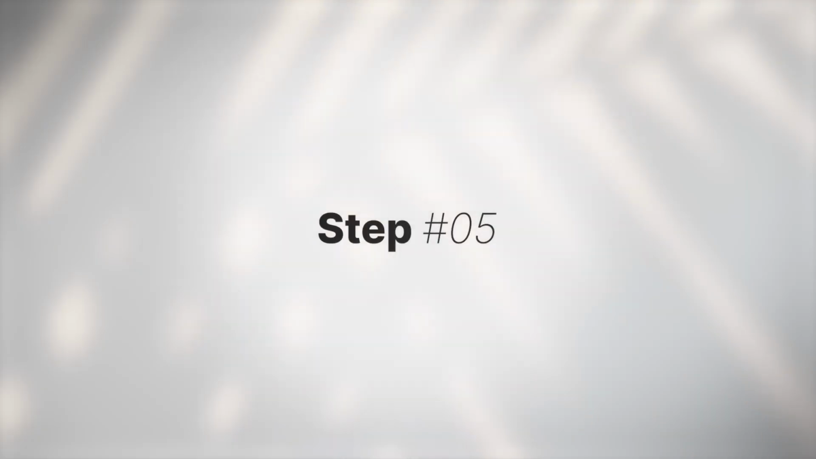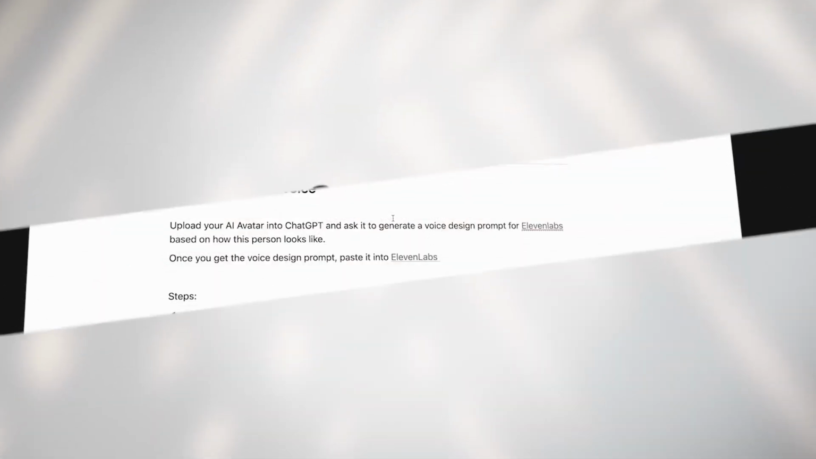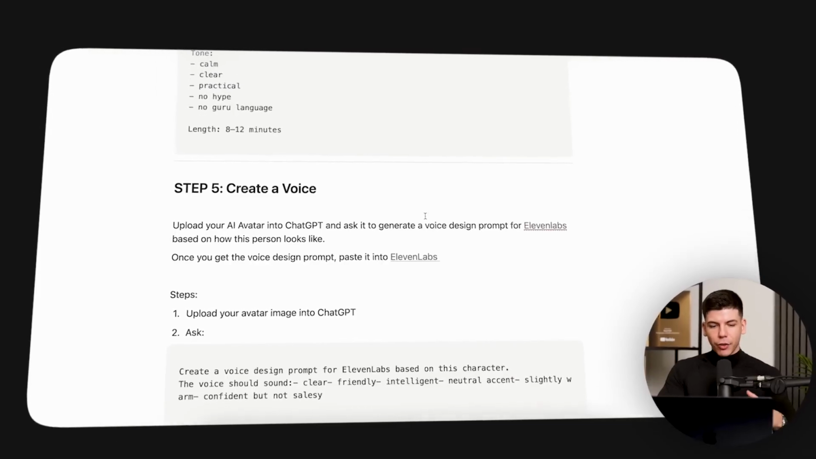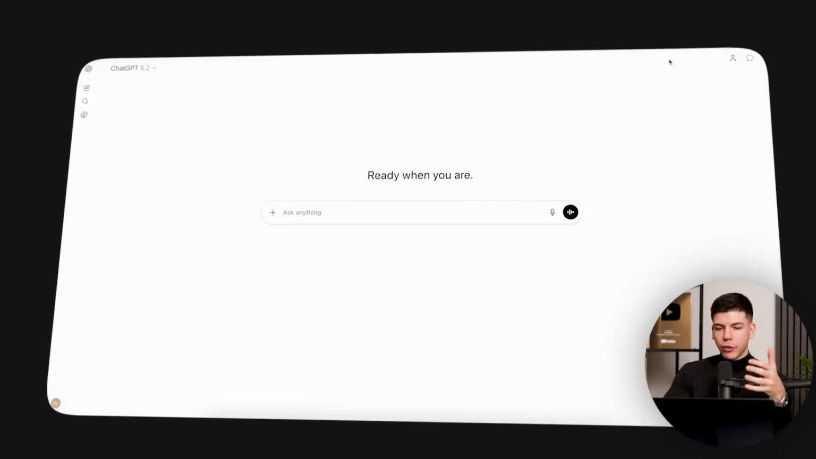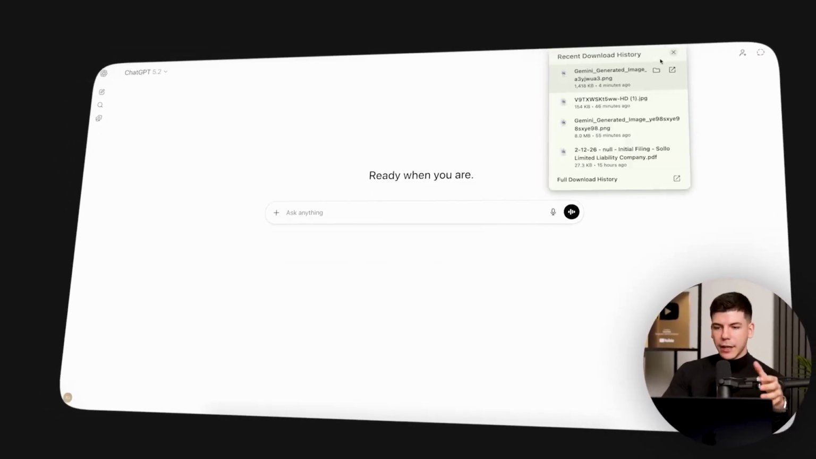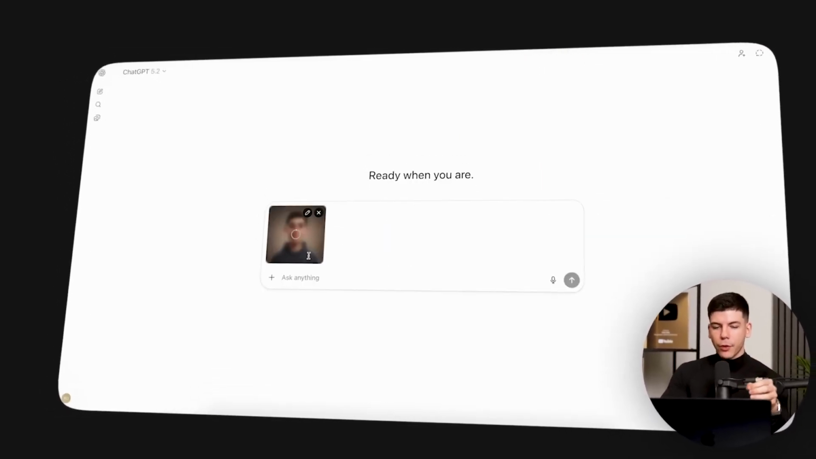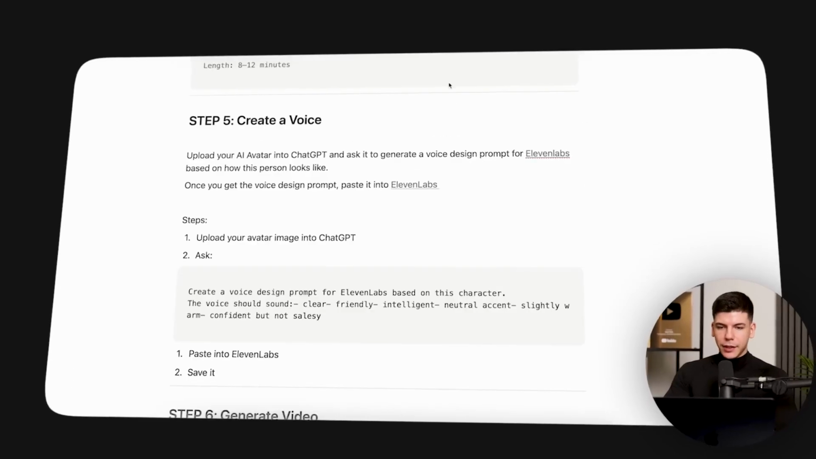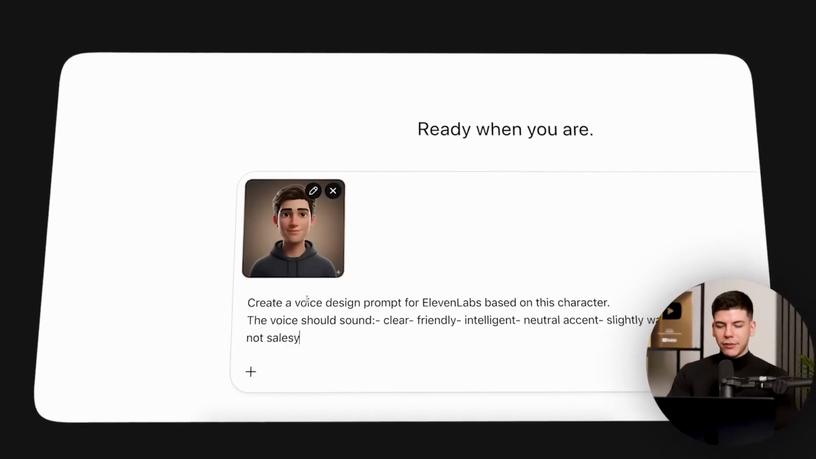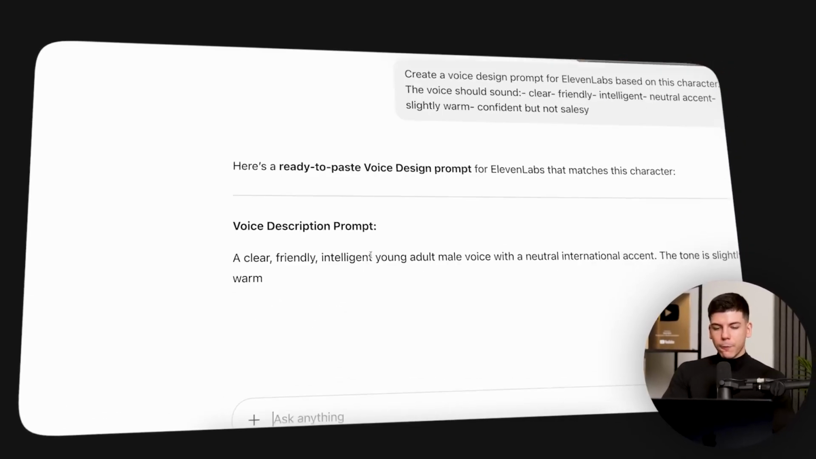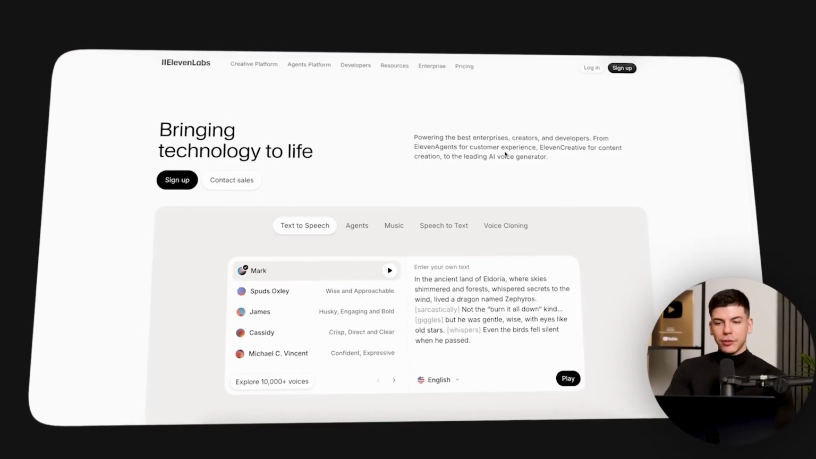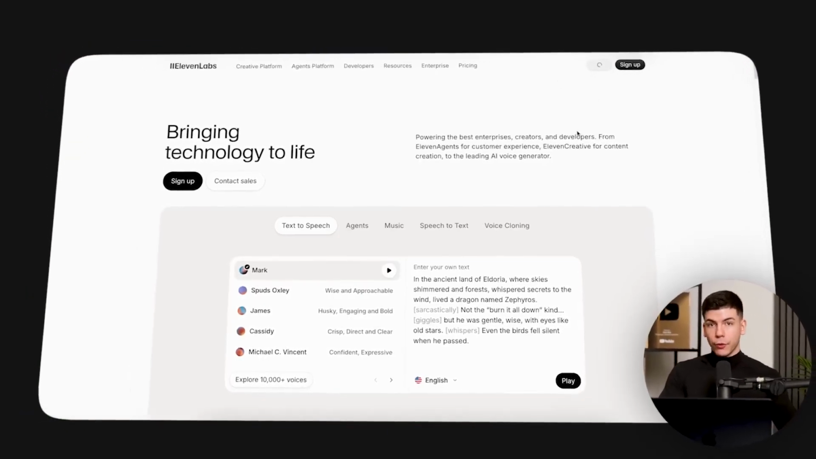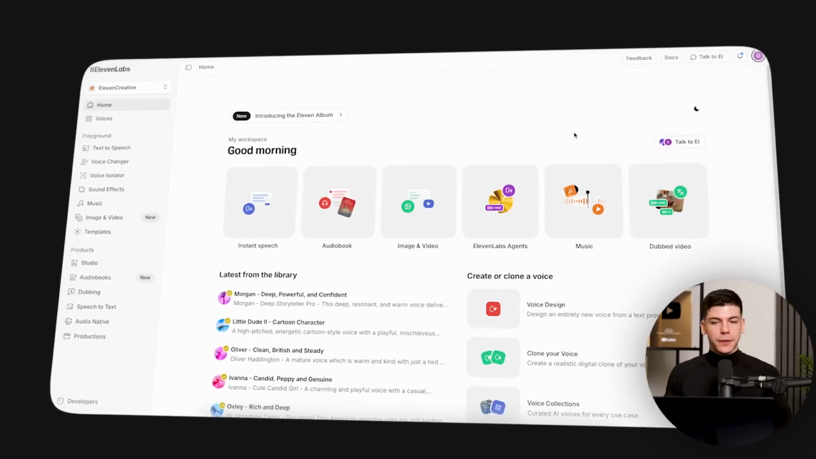Step number 5 is to create a voice that matches this AI avatar. So what we're going to do first, before getting a random voice, is go over to ChatGPT, simply upload a photo of our AI avatar, and ask it to create a voice design based on how this person looks. Once ChatGPT gives us the voice design prompt, we will open up 11 Labs, which is the tool that we use for voiceovers, because we need to turn that script into audio.